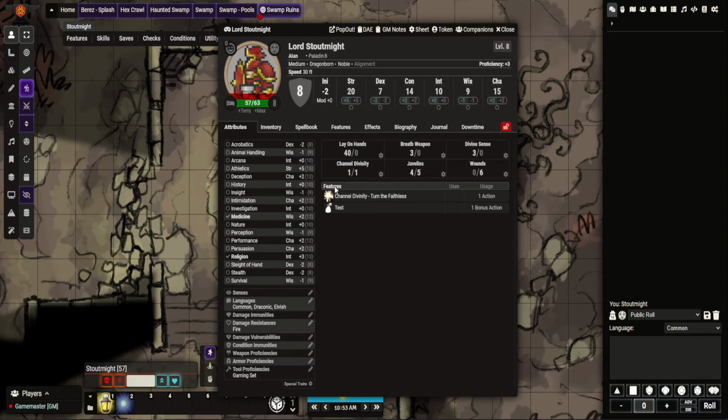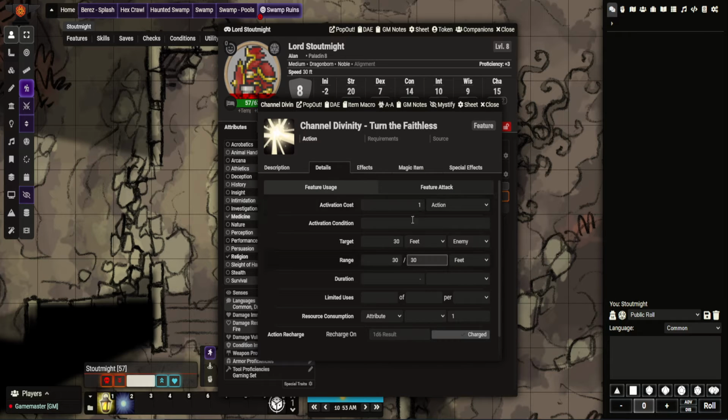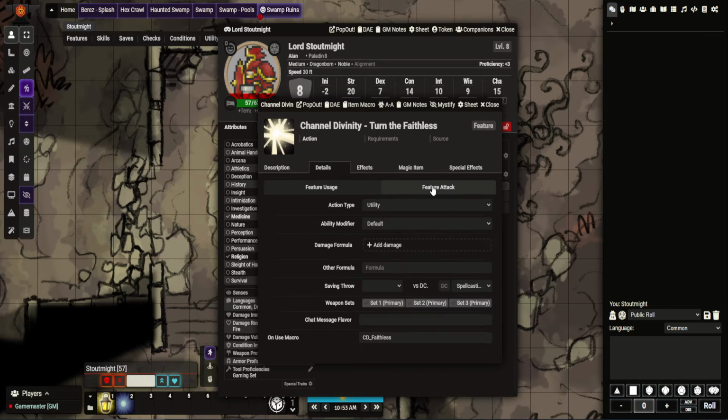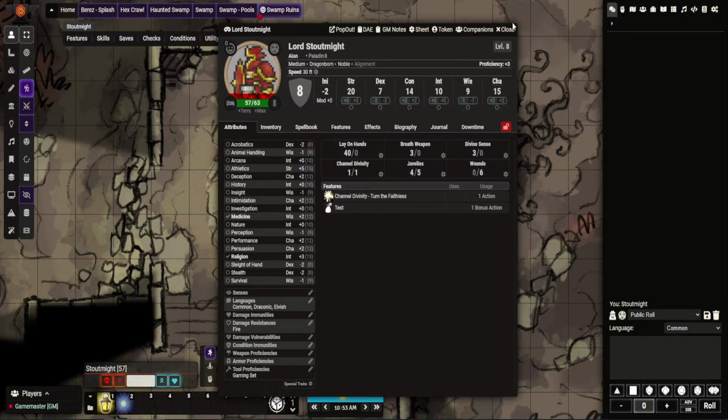First things first, the Channel Divinity feature is set up exactly like this. So target is 30 feet at all enemy creatures. You can set it to creatures, doesn't matter either way. Then the utility, and I've got my macro here on use macro. There are different ways of doing this. This is the way I've done it. May not be the most perfect one, but it works.